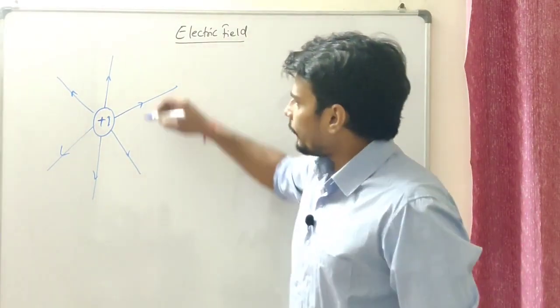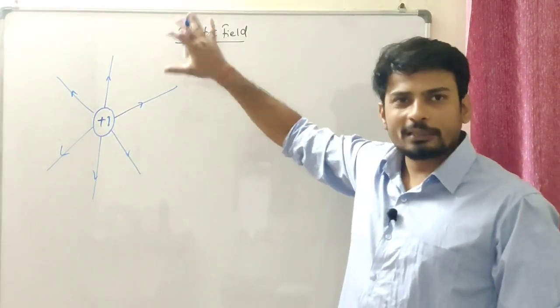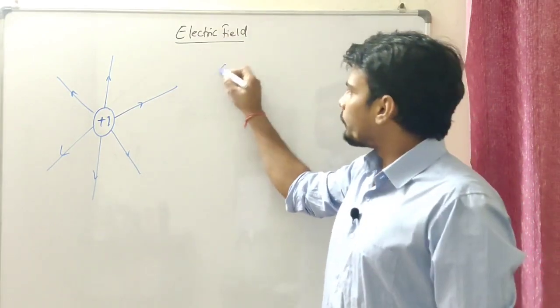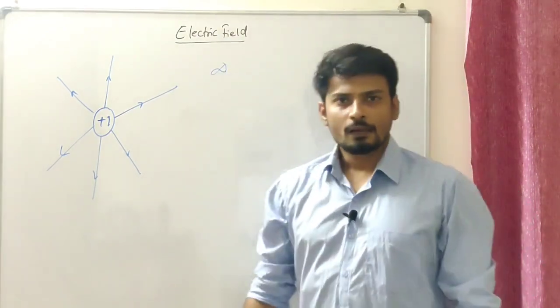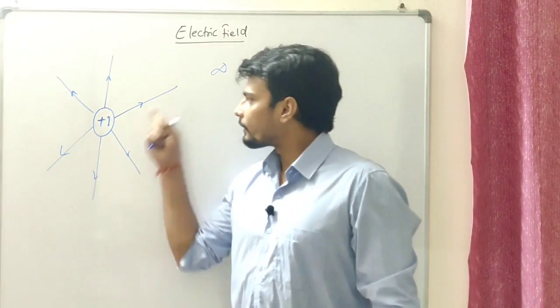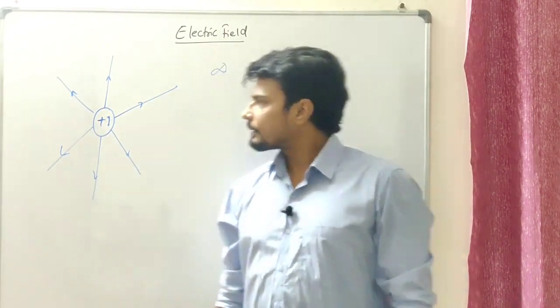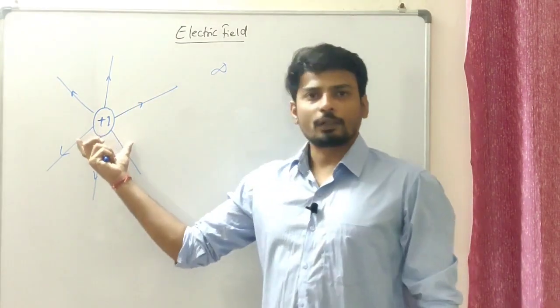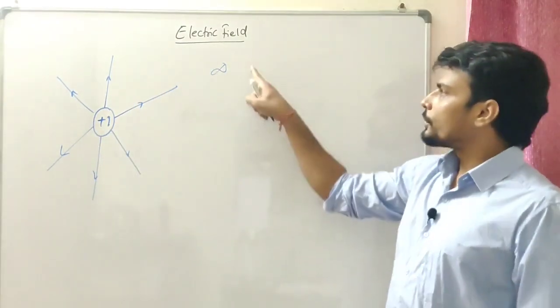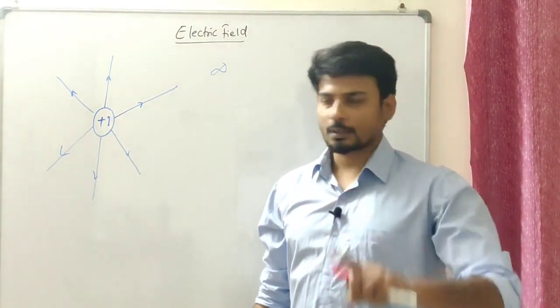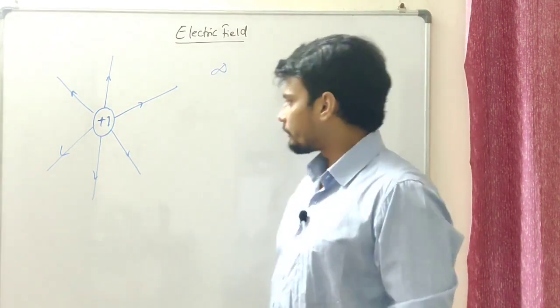Now, if it is coming out of the charge, it must be terminating at a certain point. Let's call that point infinity. So the electric lines of field, or force, whatever you want to call it, originate from a positive charge and terminate at infinity. That's the first point. You guys can note it down, pause the video.